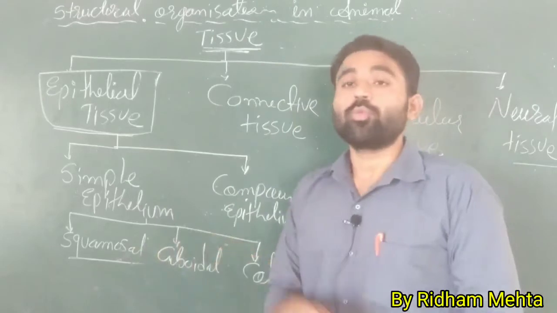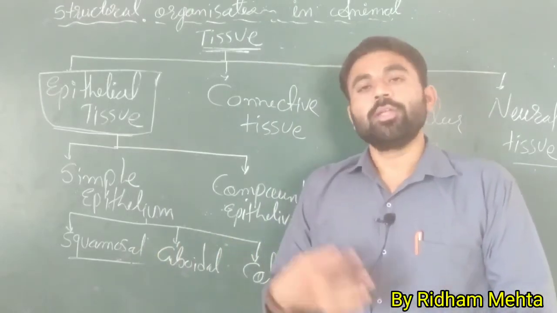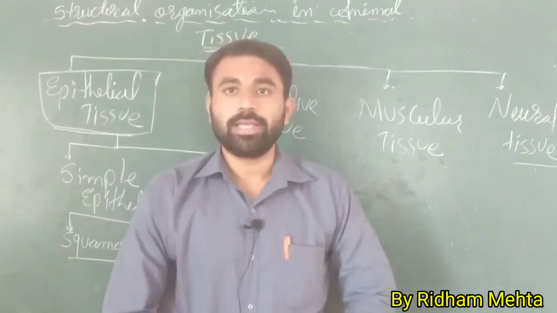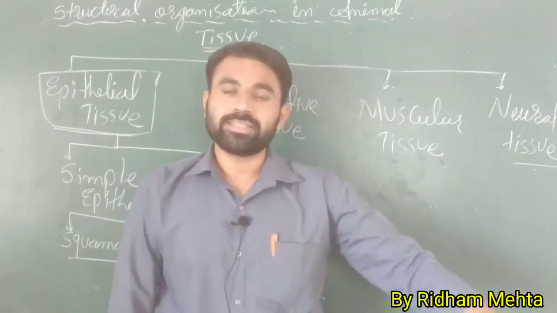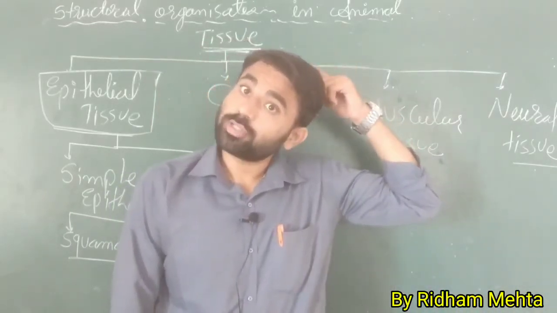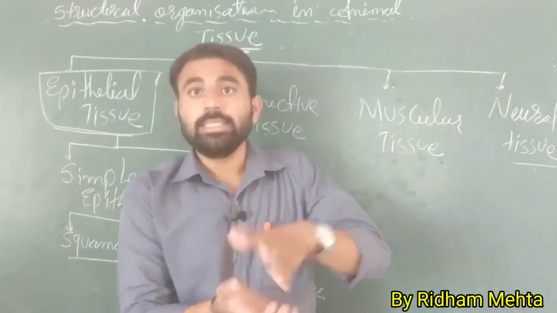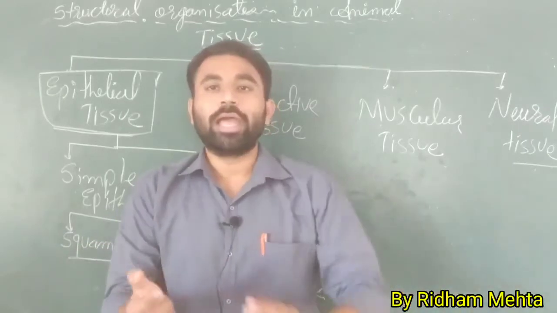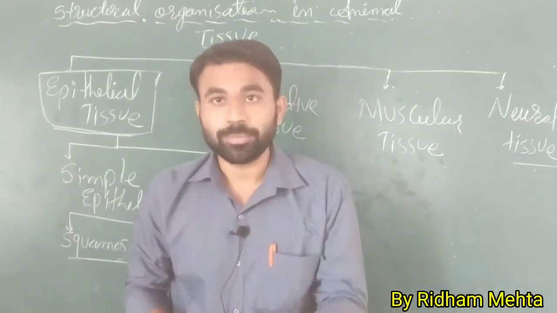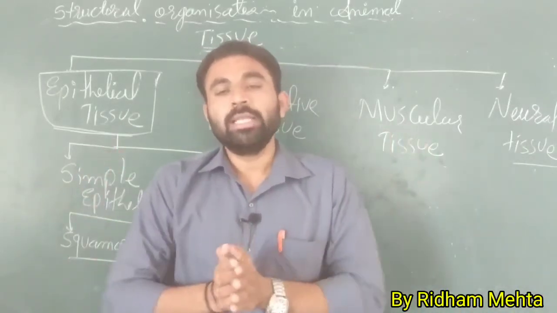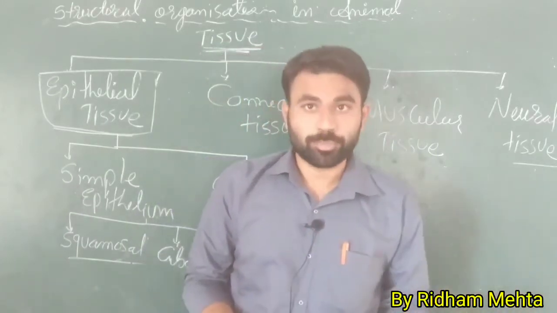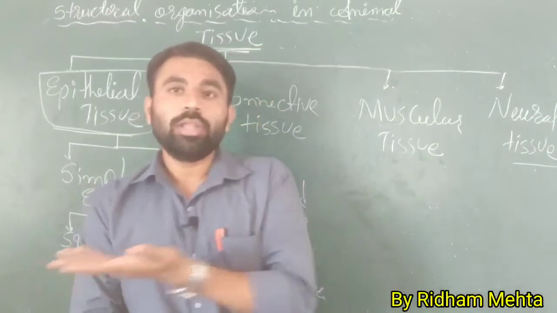The first one is squamosal epithelium. So squamosal epithelium is like tiles. Flooring tiles, the cells are like that. The cells are flattened, the large nucleus is there, and between the two adjacent cells there is cement material or cement joining for the joining of these cells, and there is no intercellular space present, and the whole layer is situated